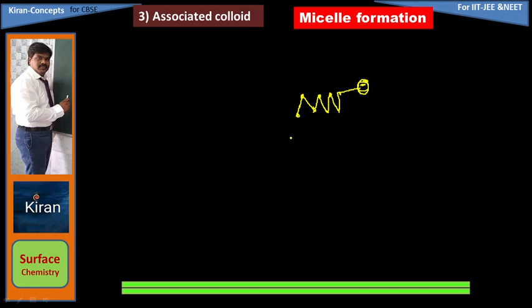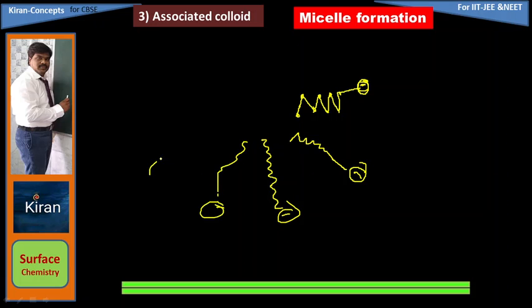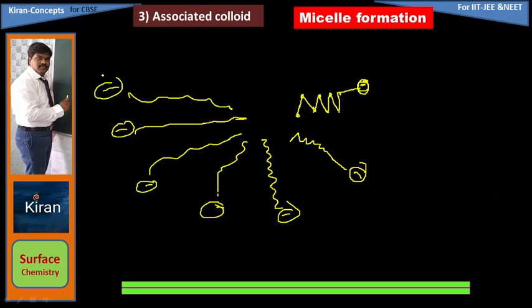Like that, one more molecule is there, with minus. One more molecule, minus; one more, minus.